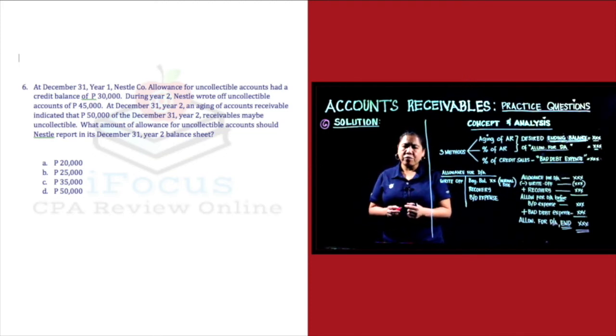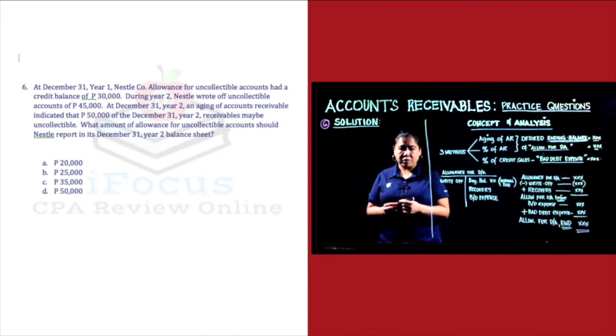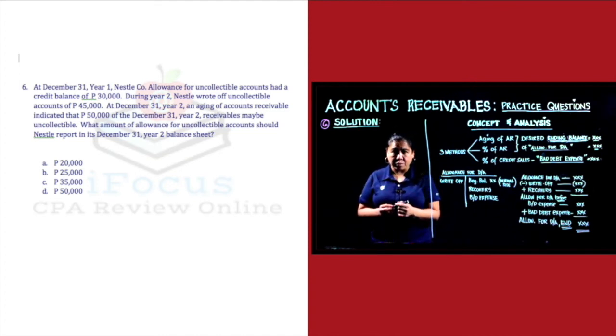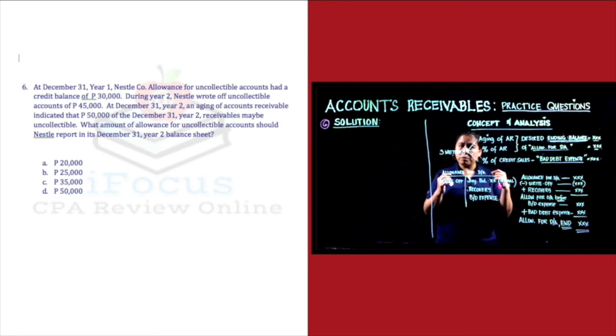At December 31st, year 2, an aging of accounts receivable indicates that 50,000 of the December 31st, year 2 receivable may be uncollectible. So, let's go back to our concept. Aging of accounts receivable, percentage of the accounts receivable, and a percentage of the credit sales. Alright?